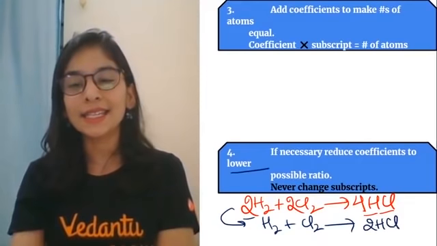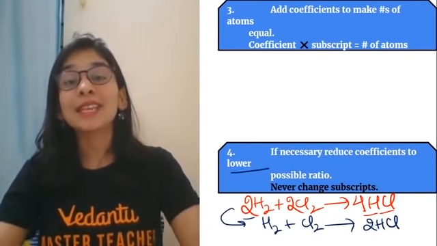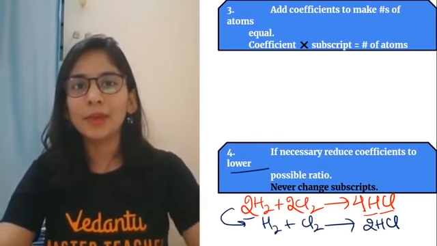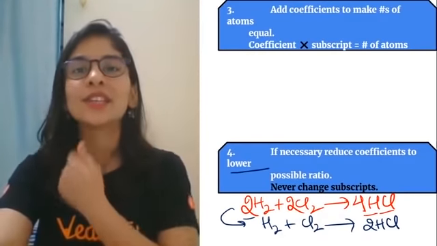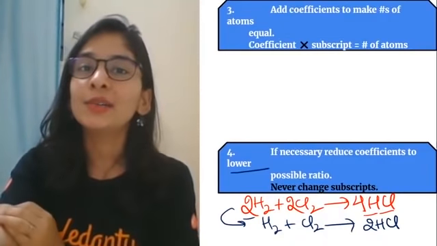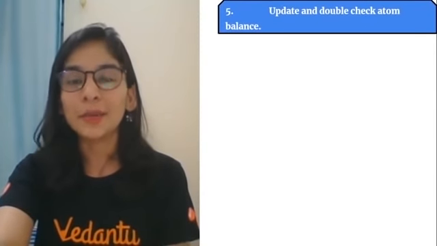Are you getting it? See, the reaction is still balanced but in a better way, because I'm using the simplest possible whole numbers, which is a good thing. So always balance the chemical equation in such a way that the coefficients you choose are the minimum possible numbers.